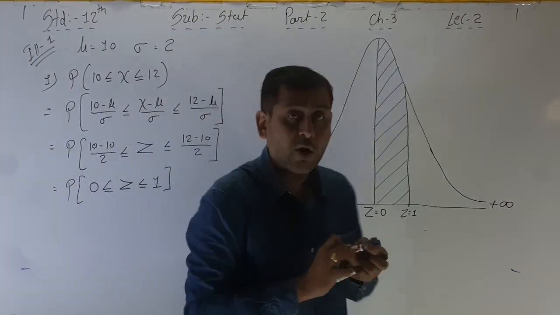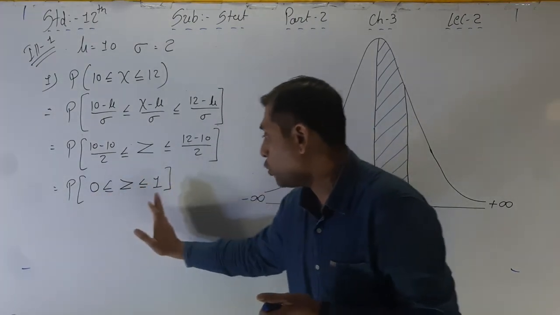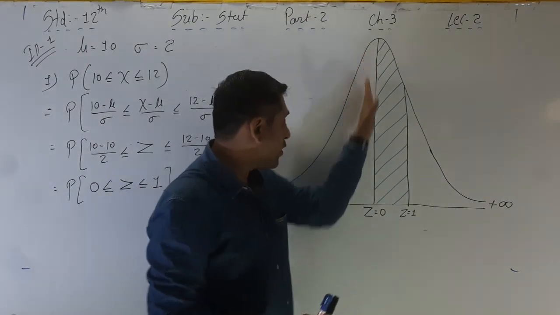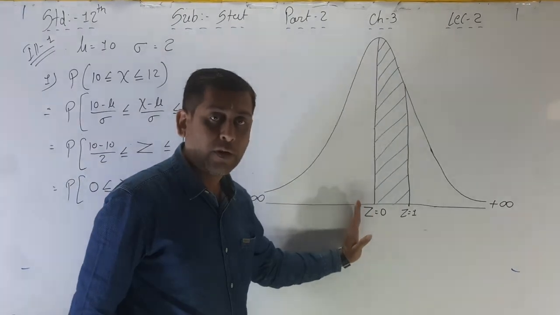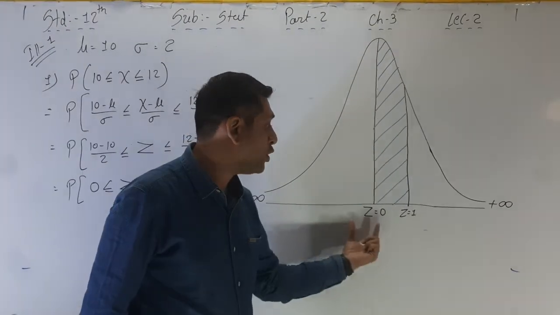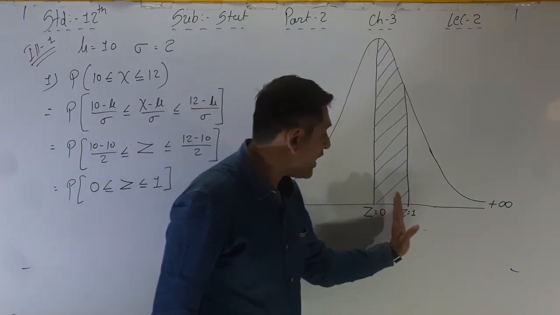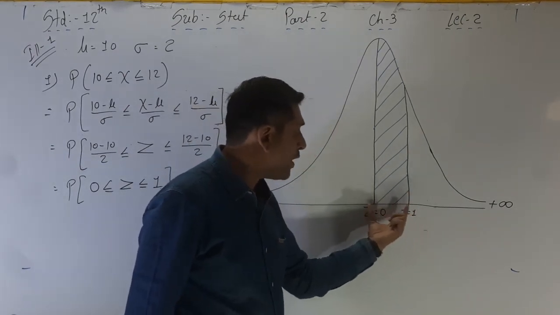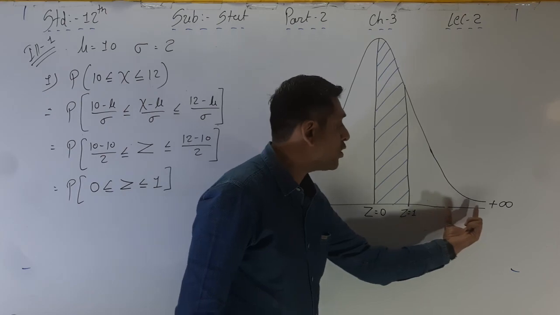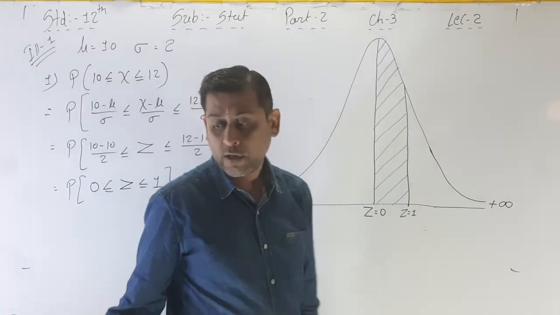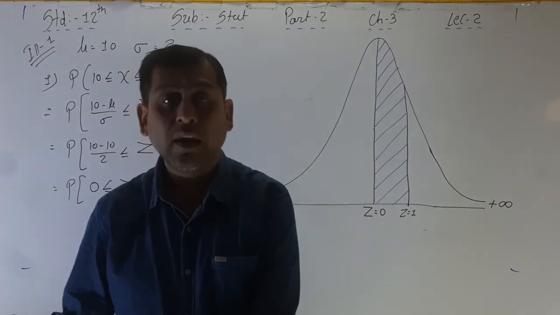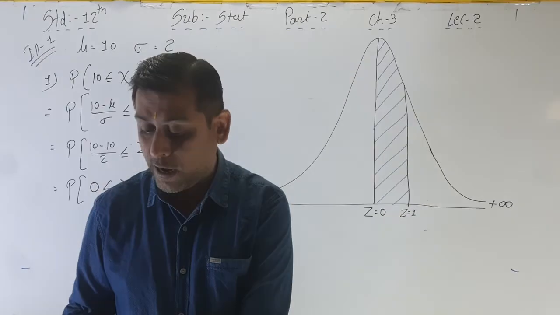Because here the value lies between 0 to 1. So z is equal to 0, exactly and compulsorily in the perpendicular, in the middle. Now the value of z is equal to 1 is approximately this, because here the 2, here the 3, and the last one, this portion, is the 3.5. Okay, see now the table, last line, last page.